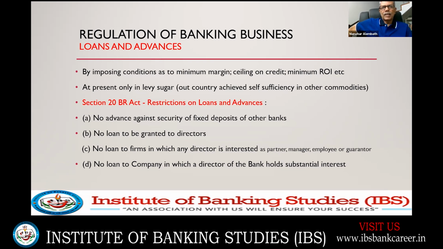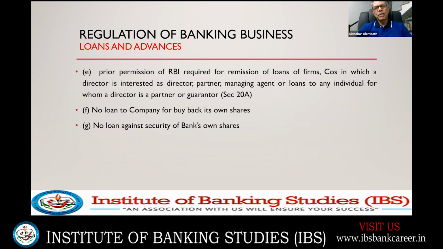No loan can be granted to directors. No loan to firms in which a director is interested as partner, manager, employee, or guarantor. Already we have seen what is meant by substantial interest. No loan to a company in which a director or the banking company holds substantial interest. That substantial interest we have already defined in an earlier slide. Prior permission of RBI is required for remission of loans of firms or companies in which a director is interested as director, partner, managing agent, or loans to any individual for whom a director is a partner or a guarantor. That is remission. Suppose you are going for a settlement or you are writing off a debt. That cannot be done for a company where a director is associated.